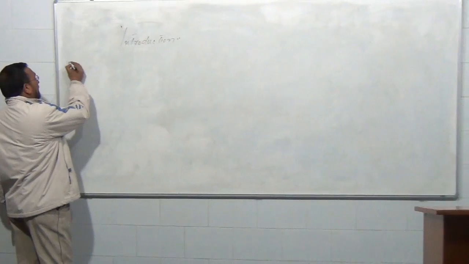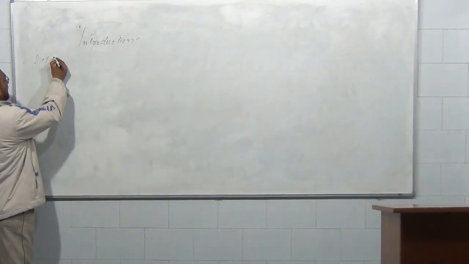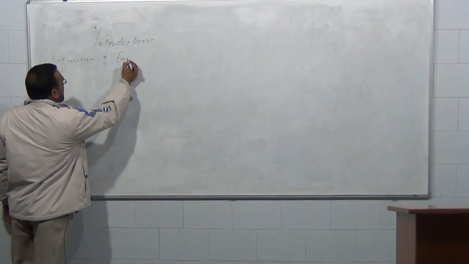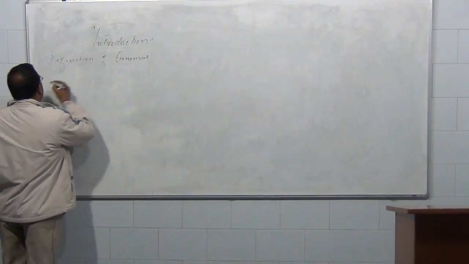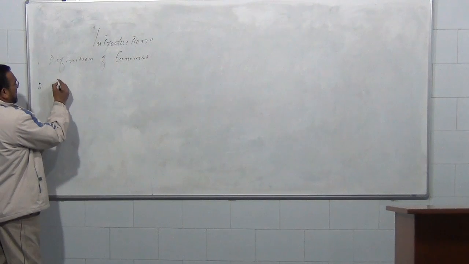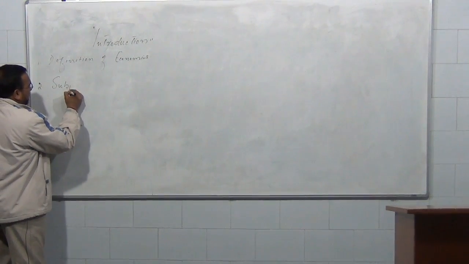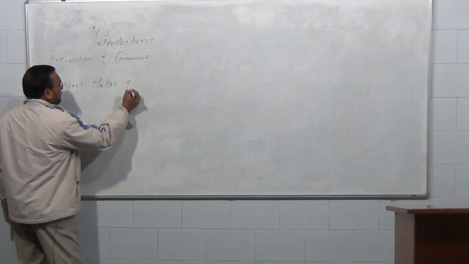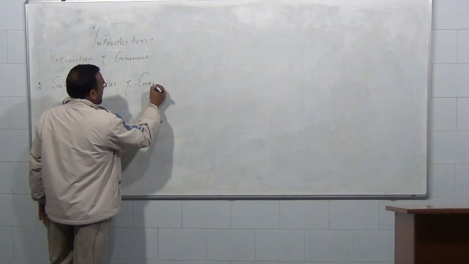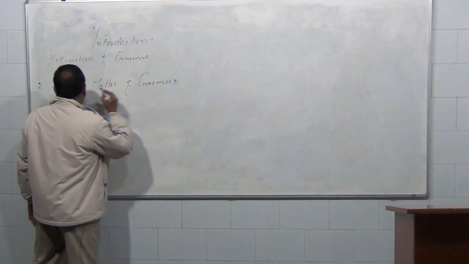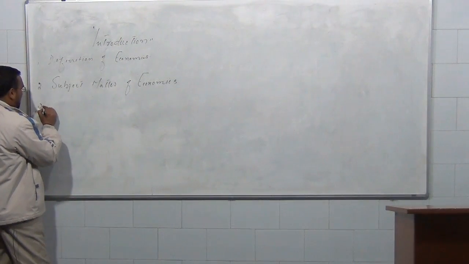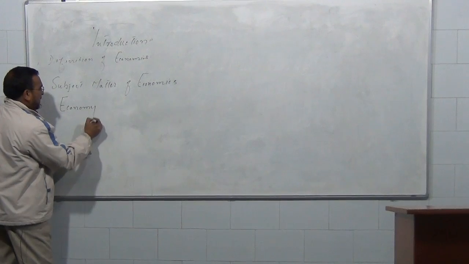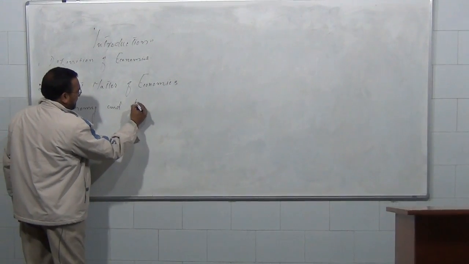Number one, definition of economics. Number two, subject matter of economics. Number three, economy and its systems.